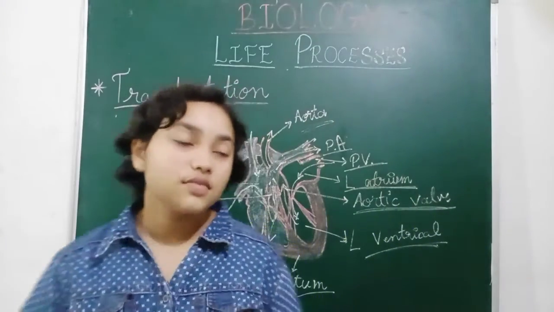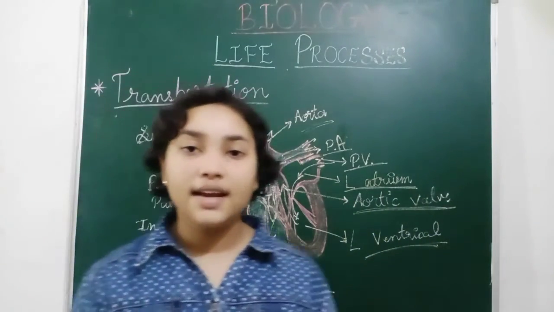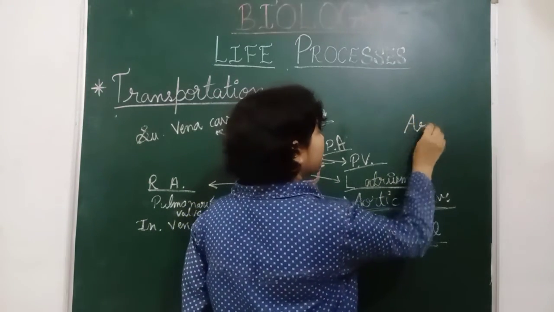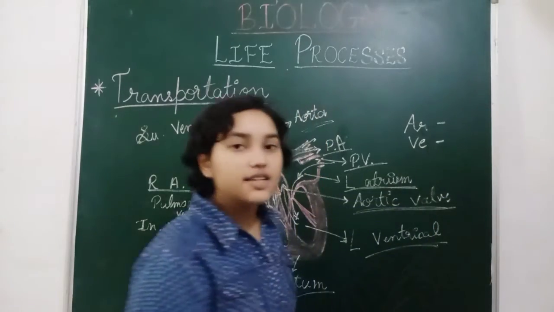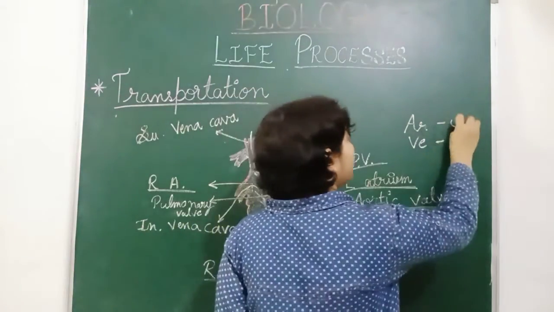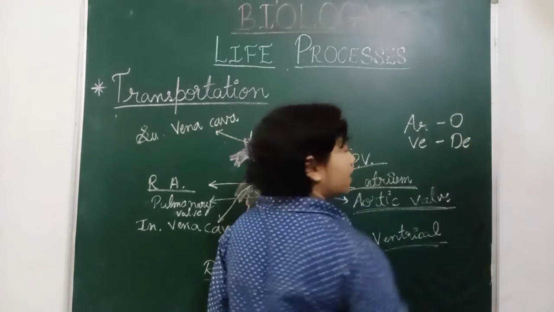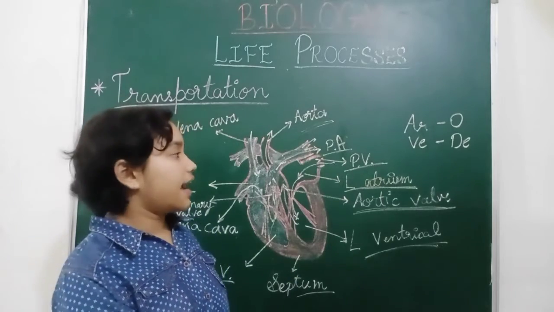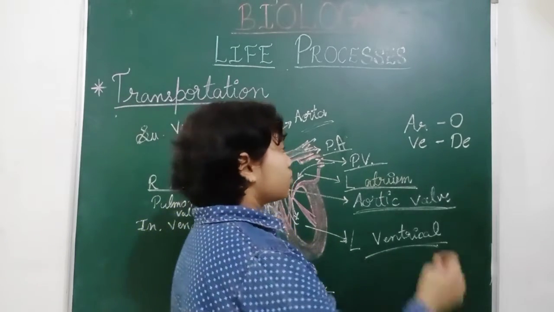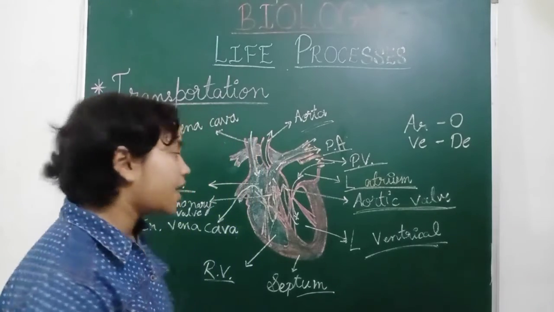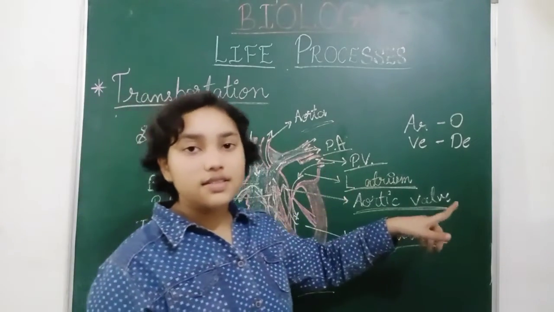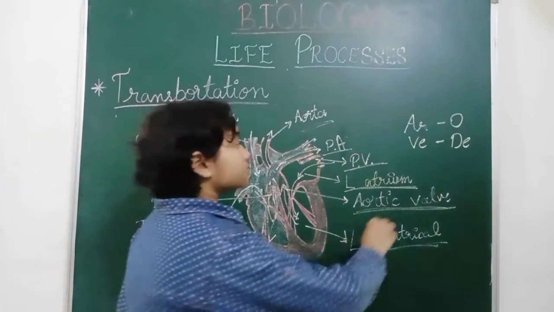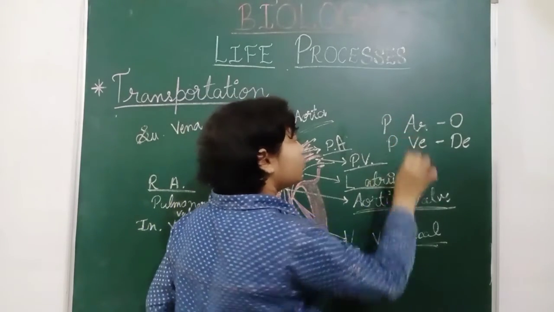Now, what is the difference between veins and arteries? Arteries are carrying oxygenated blood and veins are carrying deoxygenated blood. Deoxygenated blood is shown by the blue color, and arteries carrying oxygenated blood are shown by the red color. But the pulmonary artery and pulmonary veins are different.